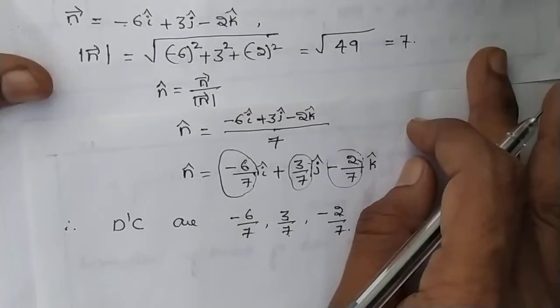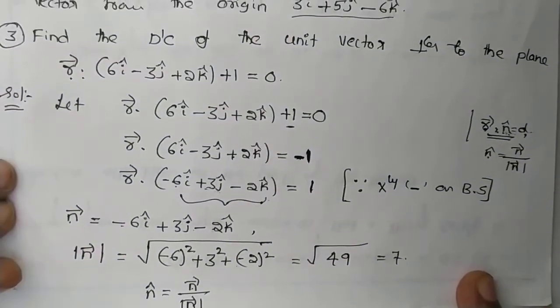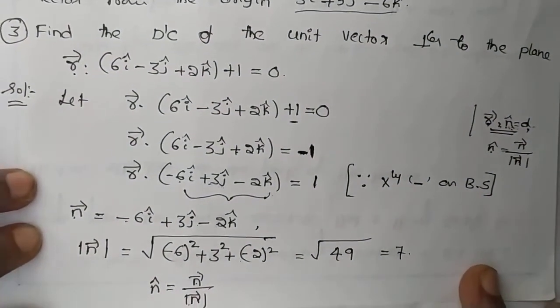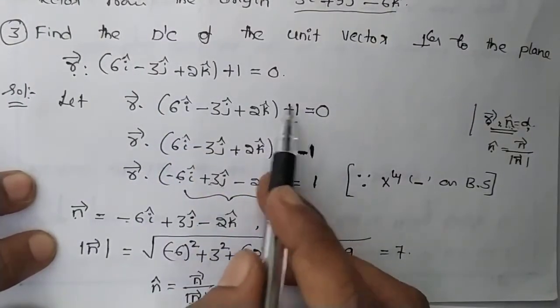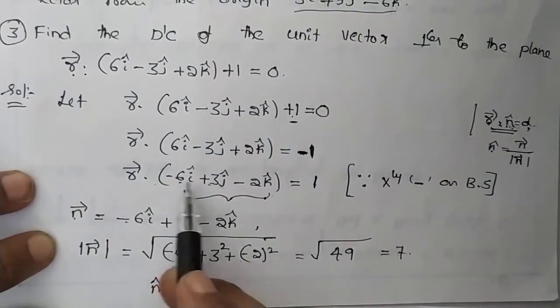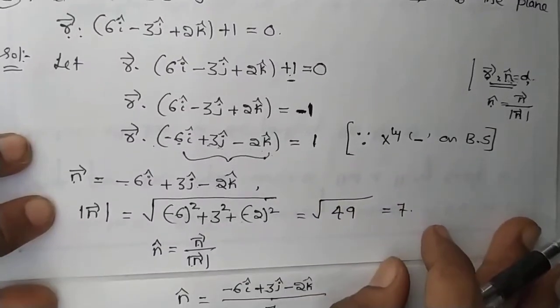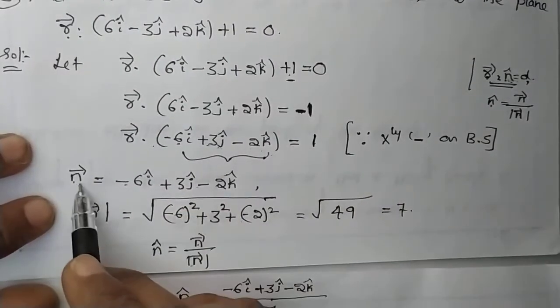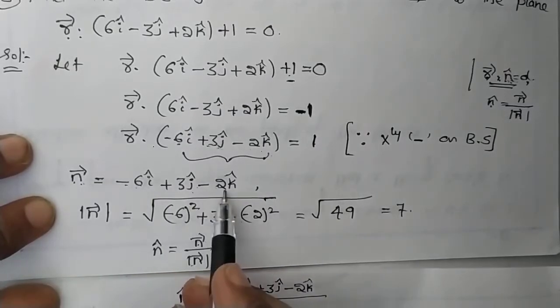You write this question down in your notebook. Here one plane is given, and I just modified this plane: r dot minus 6i cap plus 3j cap minus 2k cap equals 1. After that, we found the n vector, minus 6i plus 3j minus 2k.